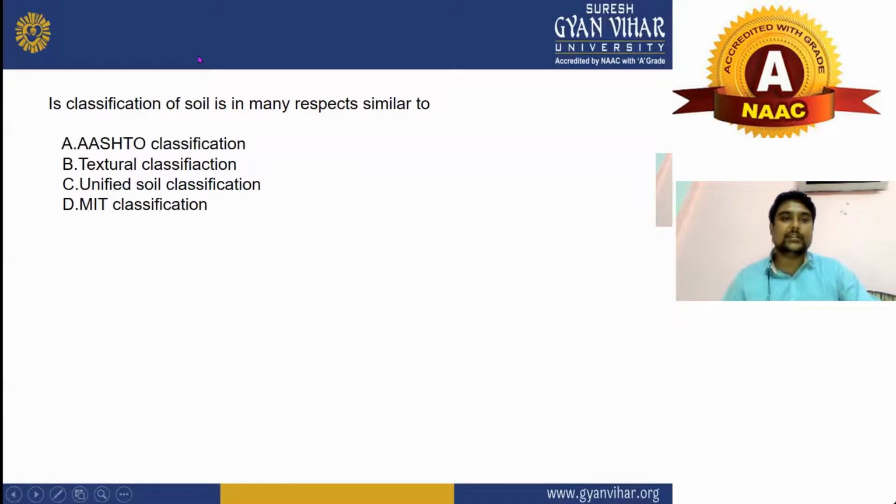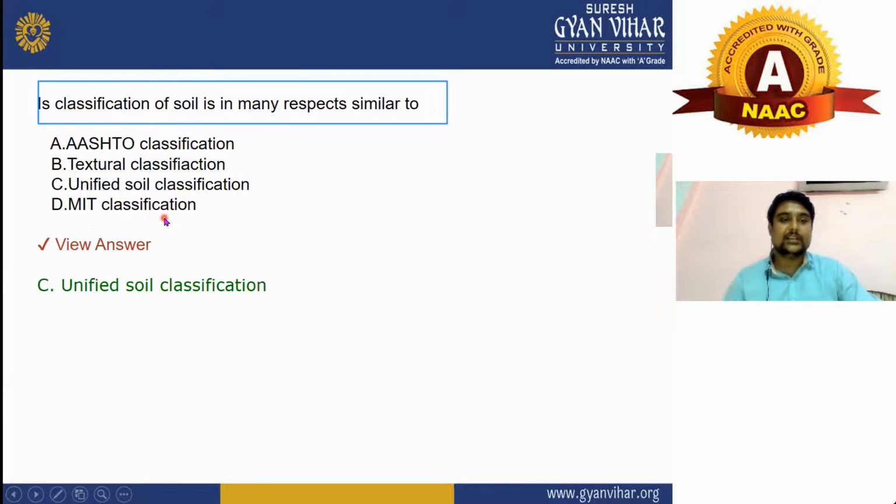Let's see the next question. Next question is saying, in classification of soil, how many are similar to textural classification, as you can see here, and there is also unified soil classification and MIT classification. Let's see what will be the right answer. Right answer here will be USCS, the unified soil classification. This will be your right answer.